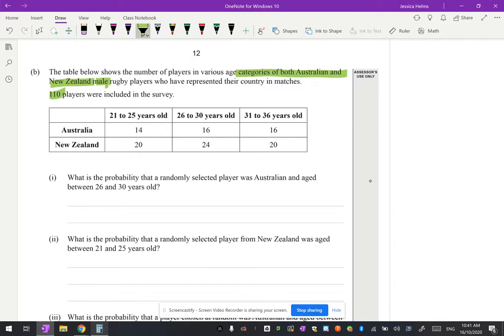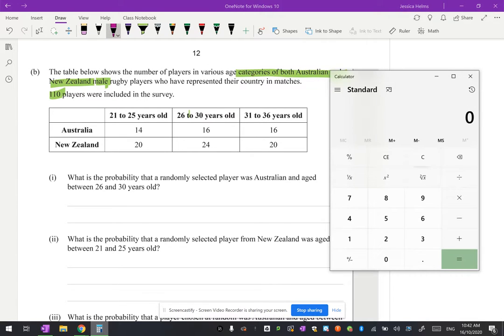All right, so they've got them spaced out in terms of their age: 21 to 25-year-olds, 26 to 30, and 31 to 36-year-olds. The first thing that you need to do is make sure that you add up all the numbers that are involved here. All the players that play for Australia, it doesn't matter about their age, we're going to add them up. So 14 plus 16 plus 16 equals 46.